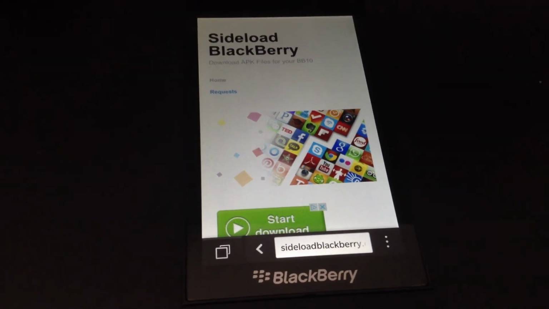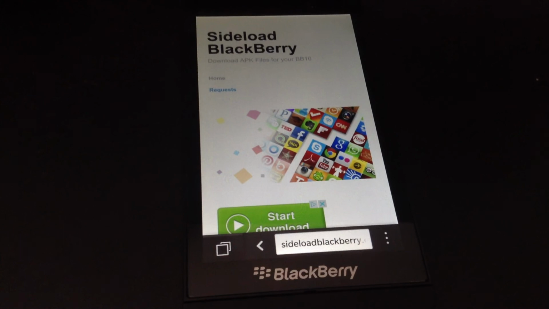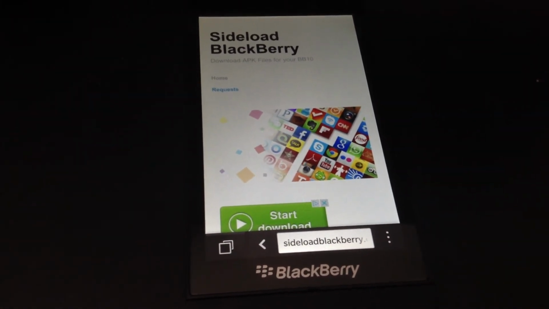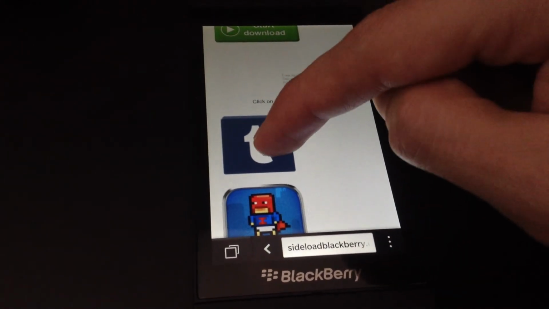I'll now show you how to install Tumblr onto your BlackBerry device. So open up your browser and go to sideloadblackberry.com. And from here we're going to look for the Tumblr icon. Just click on that.